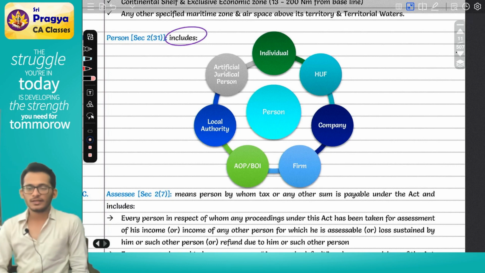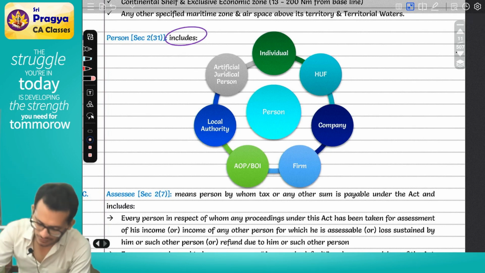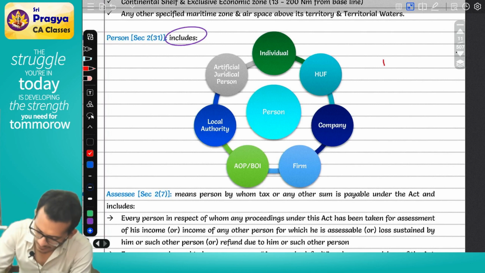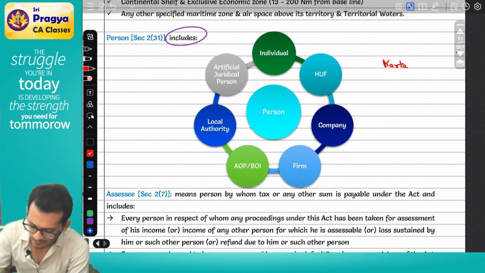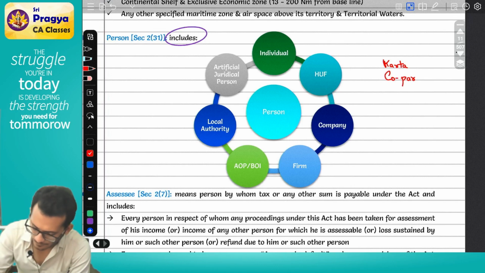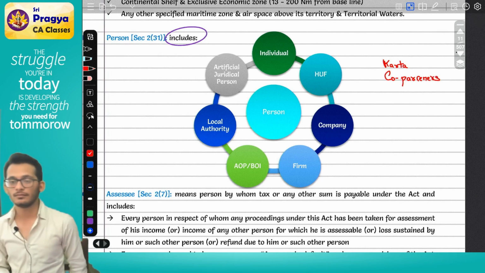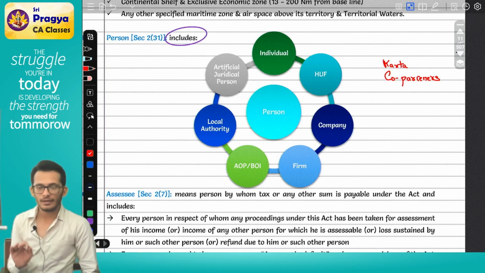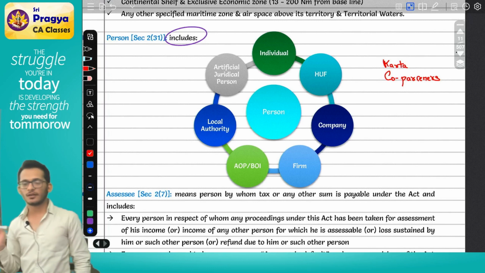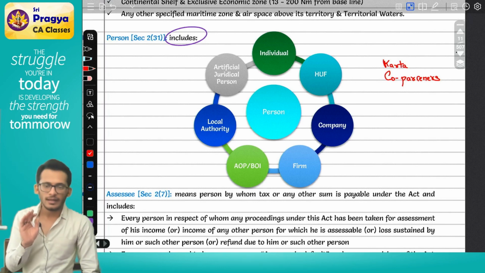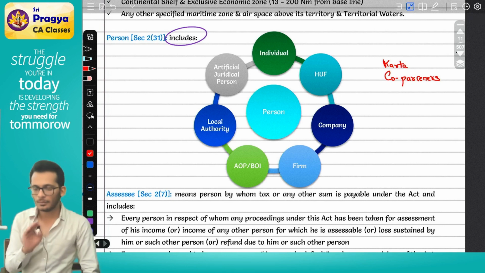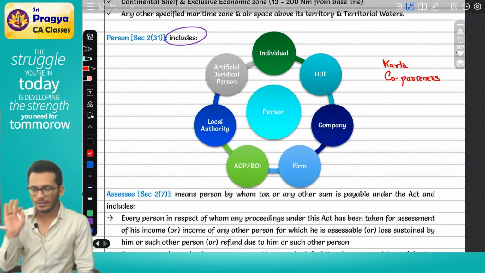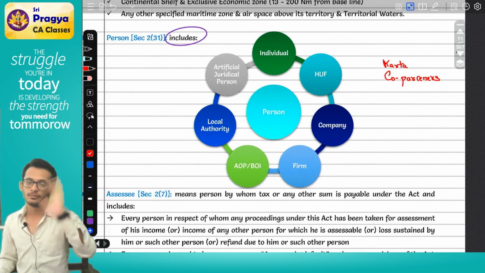Now, when it comes to HUF, there are two kinds of people. One person is called the Karta. The other persons are called co-parceners. Who is the Karta, Rahul? Karta is the head of the family. He need not be the elder. He will be the head of the family. As long as you are the head of the family and everyone looks up to you, you are the Karta.